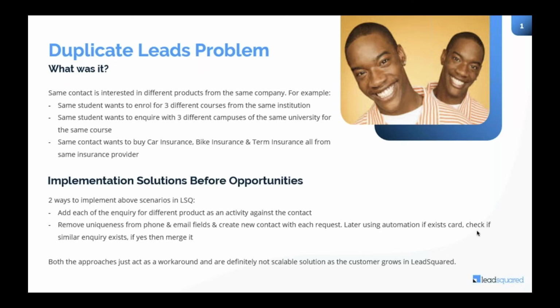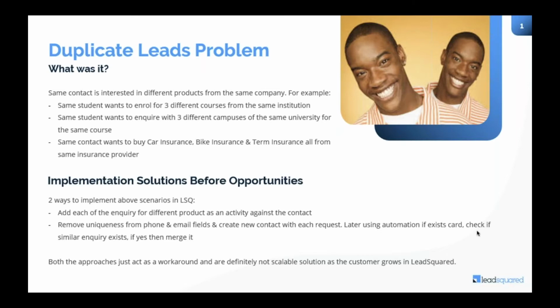All three sales reps, when they come to the lead details page, will see one consolidated view of activity history, wherein a lot of conversations are going on with the same person for different courses. And every time, if you have to figure out what you spoke last with this student, there's no way out.